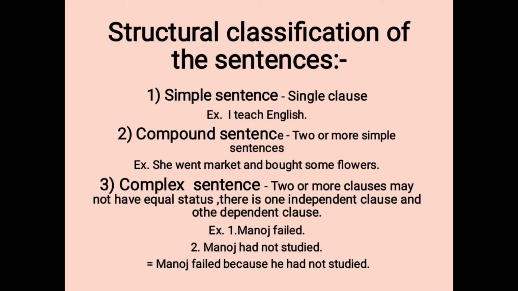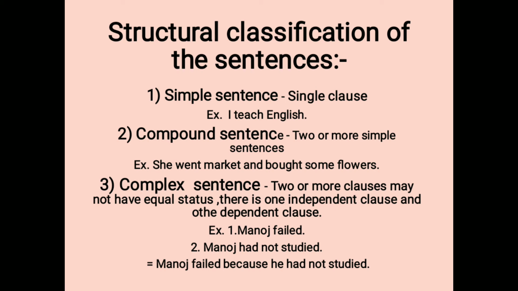Thus both the clauses used in a compound sentence have equal status. Both of them have meanings, though they are independent clauses and separate sentences. But here the conjunction is used, that is but. That's why the sentence, he is a teacher but his wife is a clerk, is the best example of the compound sentence.